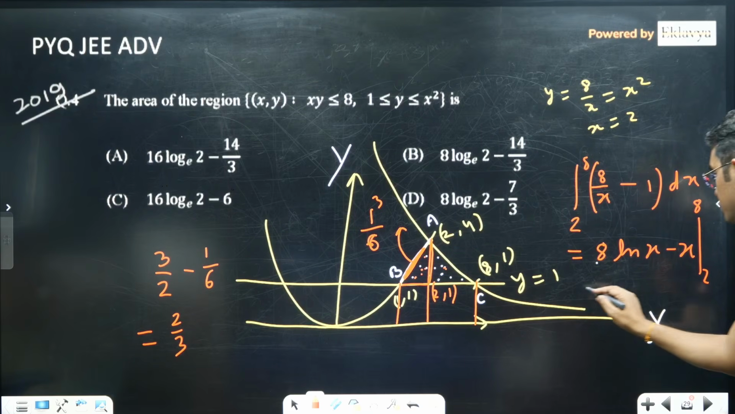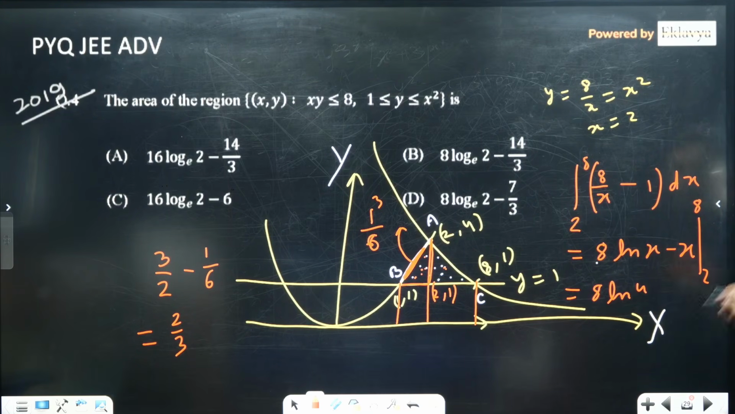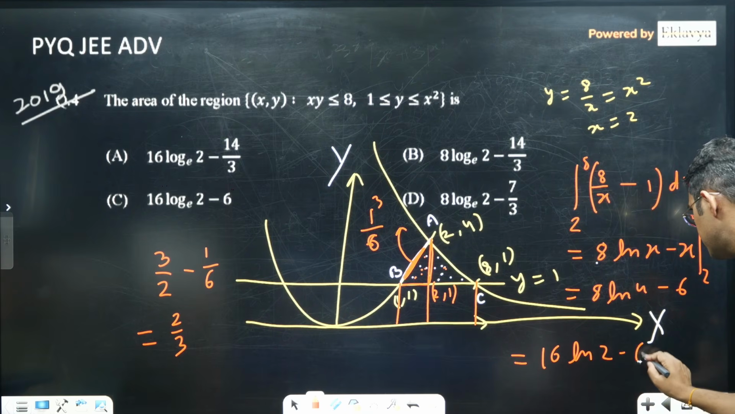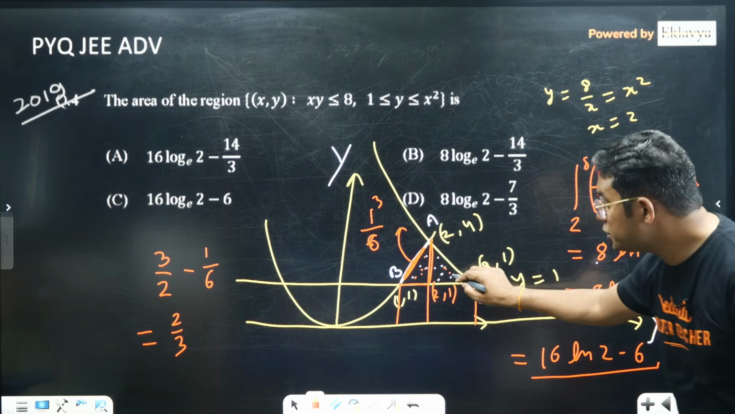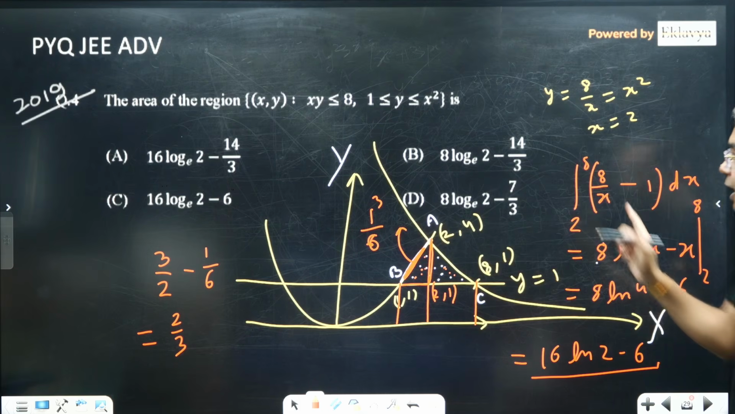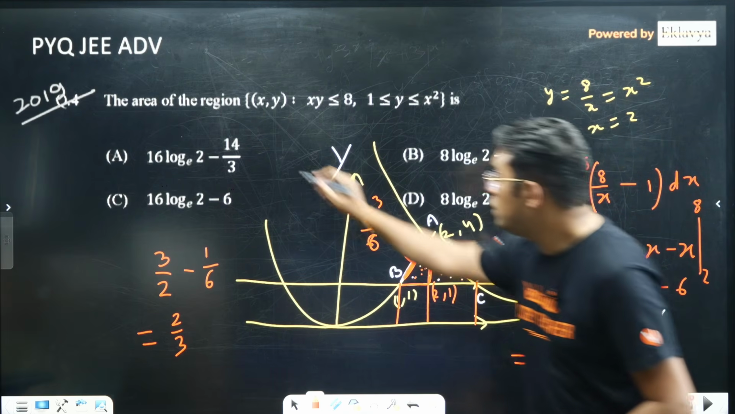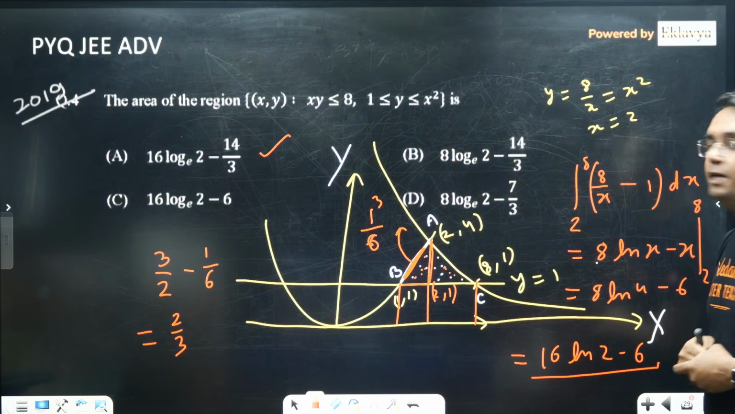If you solve it, you will get 8 ln 4, because 8 by 2 is 4, minus 6. That is 16 ln 2 minus 6. This is this portion, and if you add 2 by 3, you will get your answer. 6 minus 2 by 3 is 14 by 3. So 16 ln 2 minus 14 by 3 is the answer.